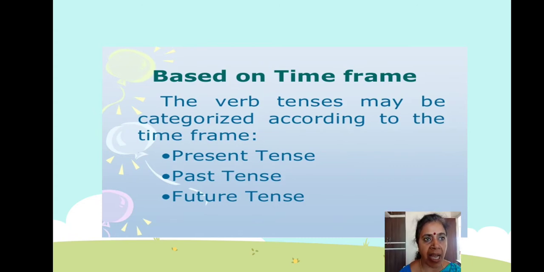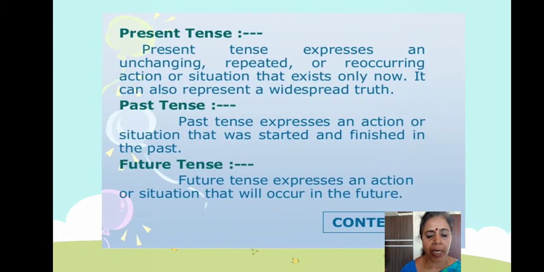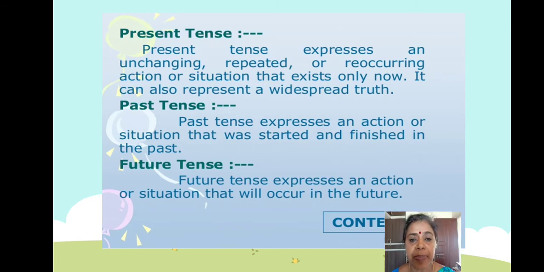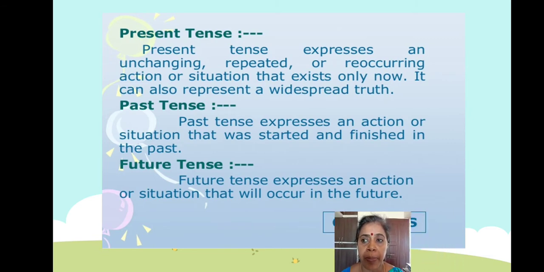Present tense, past tense and future tense. Understood, children? How many? Three. Present, past and future. Even though you are very intelligent students, it's my duty to recall the previous things and refresh them.